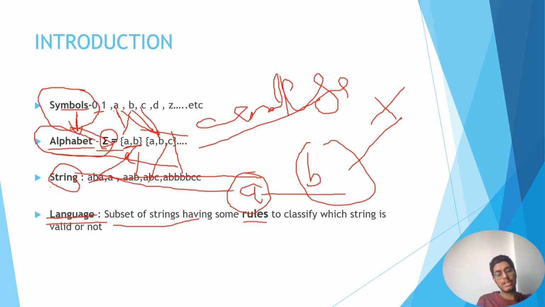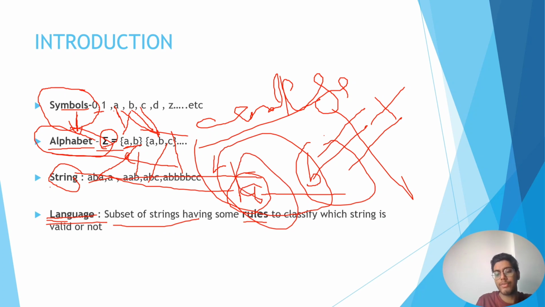So as a conclusion, a language is a subset of strings which have some rules to classify whether the string is valid or not. If we have a language rule that a string should start with A, then all strings starting with B will be invalid. So we will get this subset, and then we will perform some machine functions on these types of strings, right?